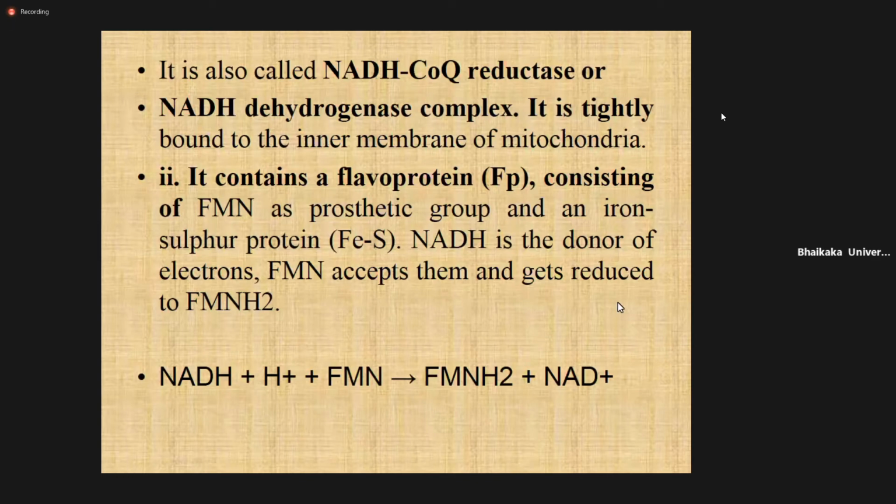So here you can see this NADH gives the electron to FMN, and FMN is converted into FMNH2 and NAD plus. This FMN is nothing but a part of complex one.